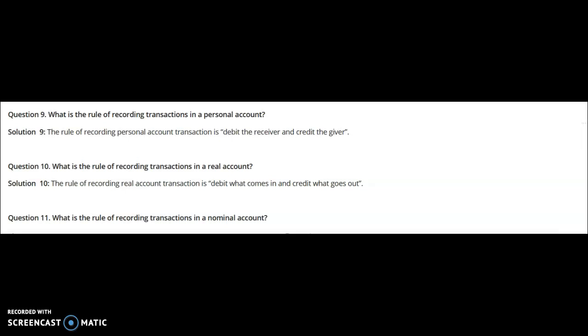In tomorrow's class, we will undertake another very important lesson, that is the source document, which explains what the important documents are on the basis of which transactions are recorded in the books of account.